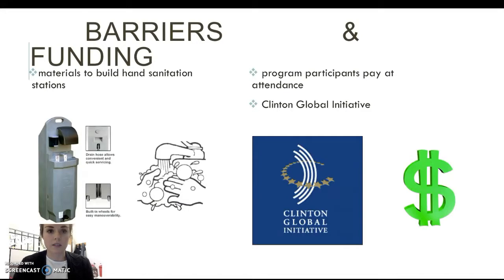By reaching out to the CGI, we'd be able to find funding to provide hand sanitizer stations for the population in Ecuador. We would also be able to provide lectures on hygiene and cross-contamination so as to prevent diseases that are caused by personal hygiene and from foodborne illness. The funding from the CGI would help our program become a reality.